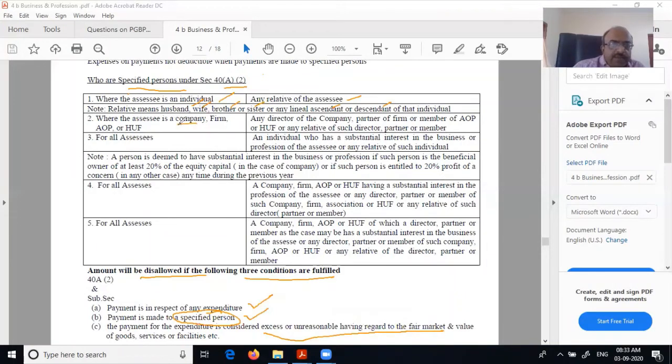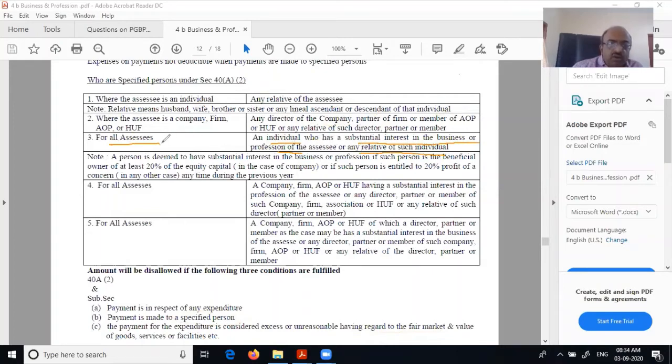If the assessee is a company, firm, AOP or HUF, then any director of that company, partner of the firm, or member of the AOP or HUF. Not only that, any relative of such director or partner or member. So then it is expanded. For all assessees, an individual who has substantial interest in the business or profession of the assessee, or any relative of such individual.